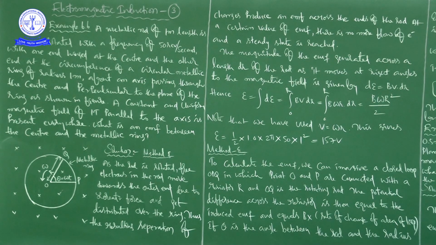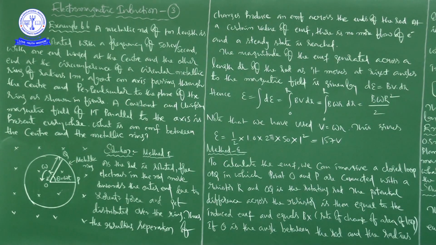In the first method, by differentiating the EMF generated across a length dr of the rod as it moves at right angles to the magnetic field, we got the expression for total EMF, that is B omega r square by 2. Afterwards, by substituting the given values, we got the EMF induced between the center and the metallic ring.